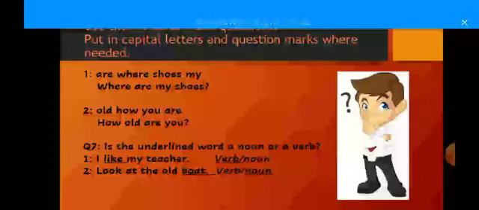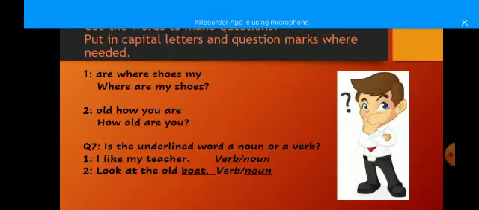For example, where are my shoes? After writing these questions, we have to write a question mark. Without putting a question mark, our question can never be complete. Number 2. Old how you are. This is not a complete sentence or a correct sentence. We have to rearrange this and write how old are you? Question mark. In this way, these will be complete sentences.